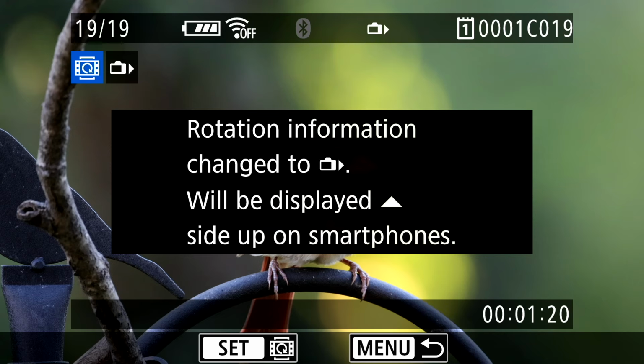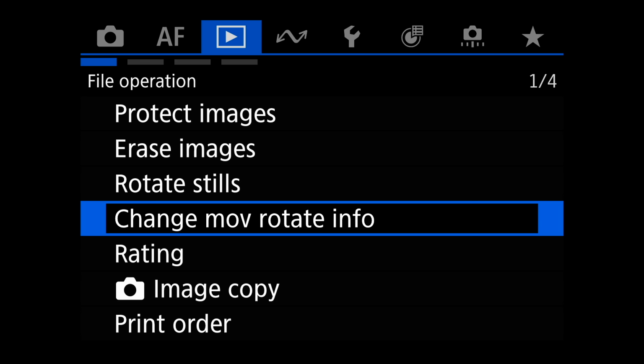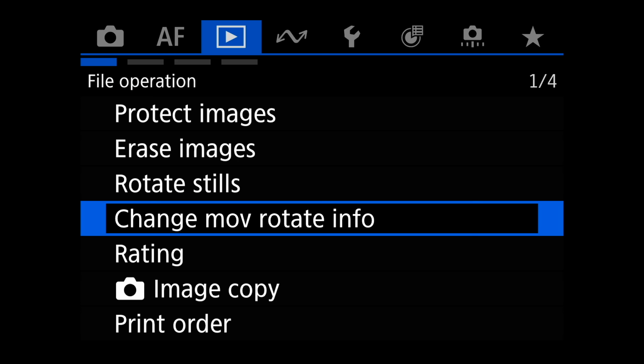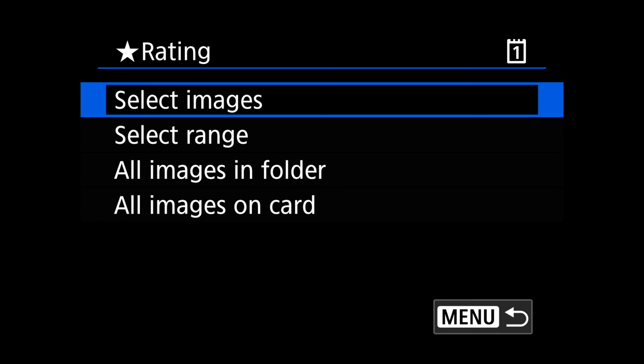You can see what it's doing on the screen as I press. This will make it more vertical right here, this will make it more horizontal. So that's what that's doing. Sorry, I'm trying to look at the same time while I'm doing this. So you can change how you actually rotate a movie.